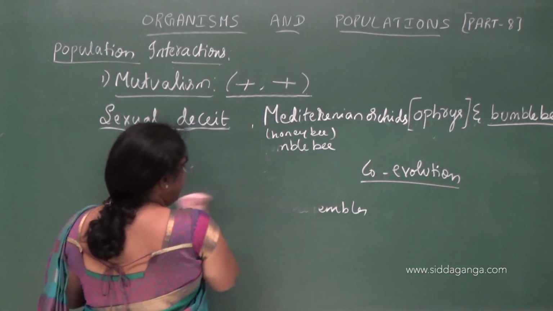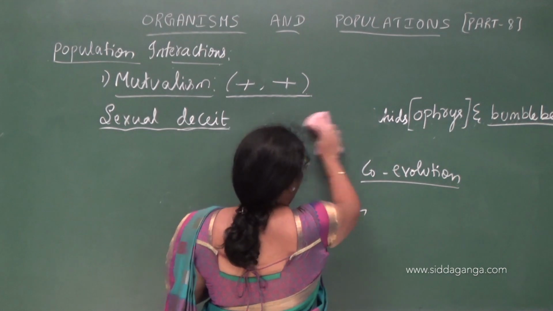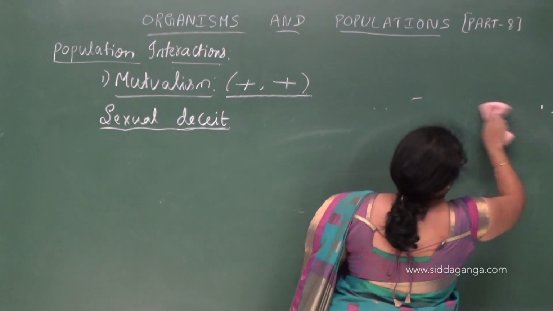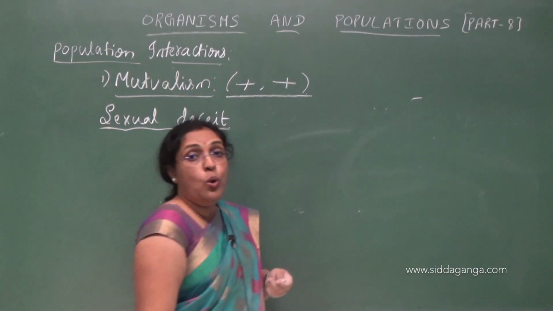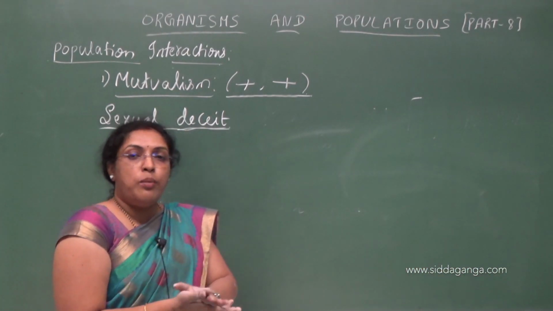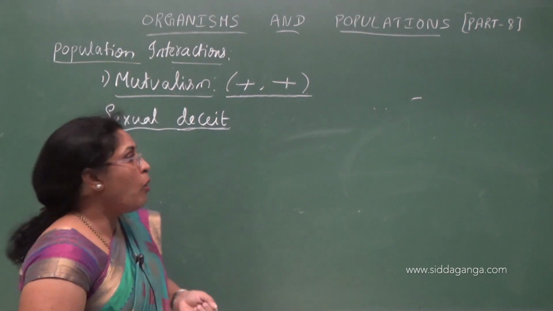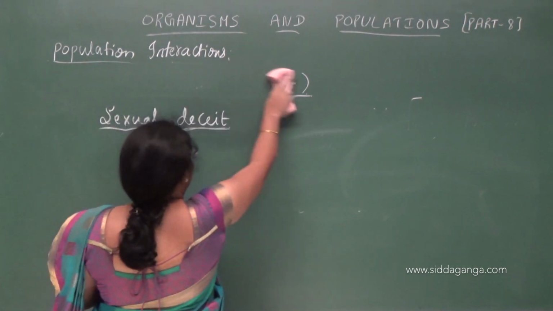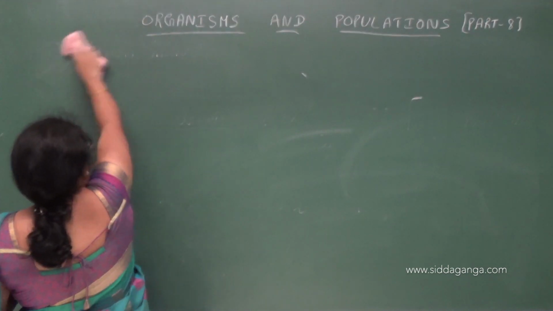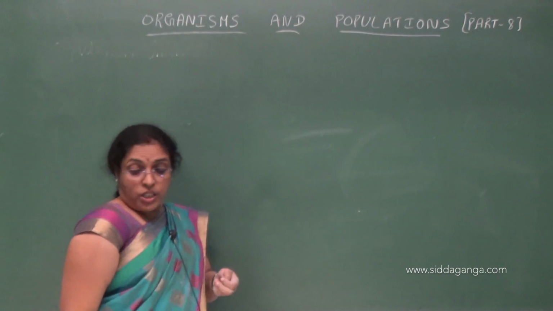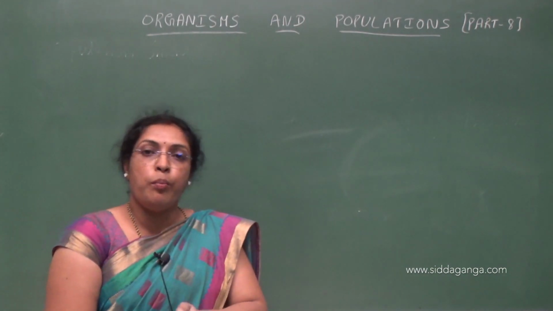Understood? So in this, co-evolution is very important, otherwise that may result in the extinction of two species which are dependent on each other. So this completes population interactions. Understood? With this we are going to complete this chapter also, that completes organisms and populations.